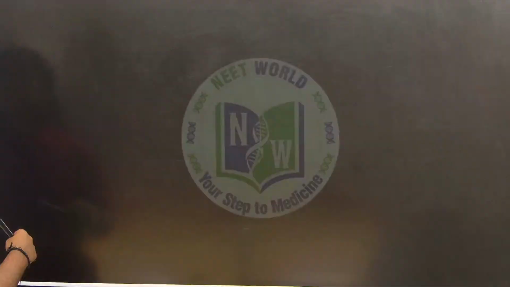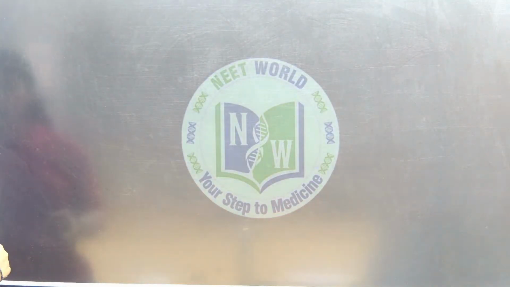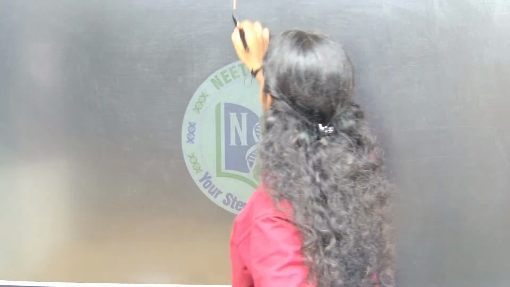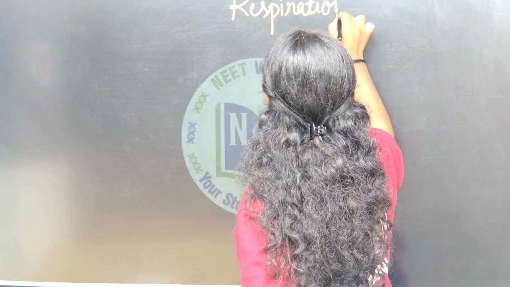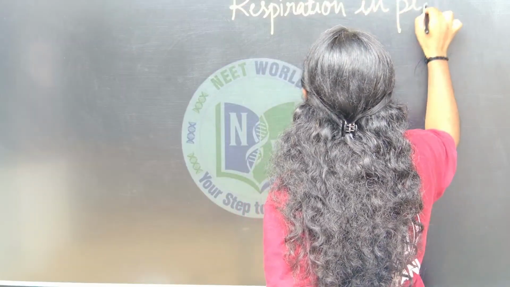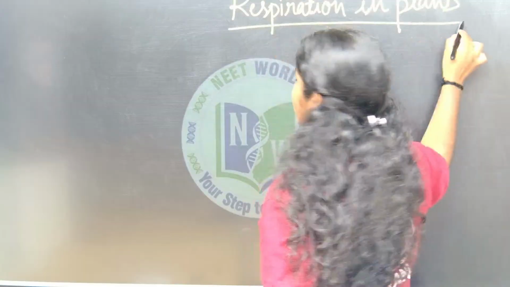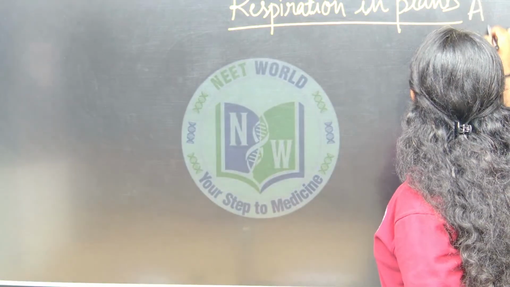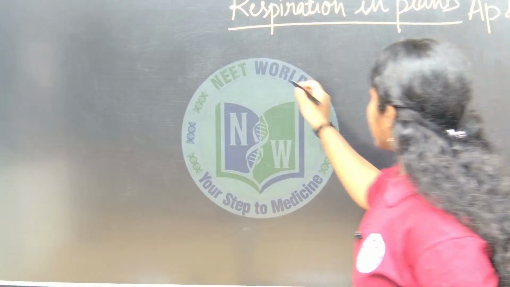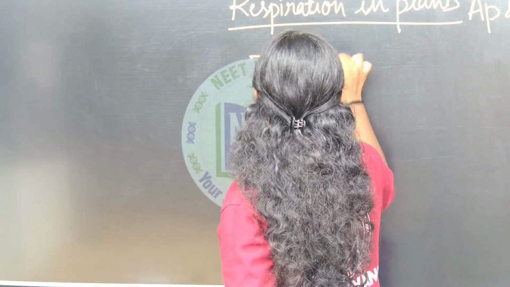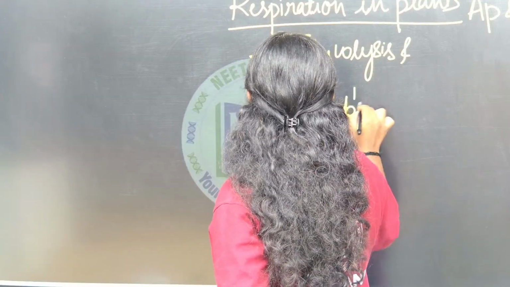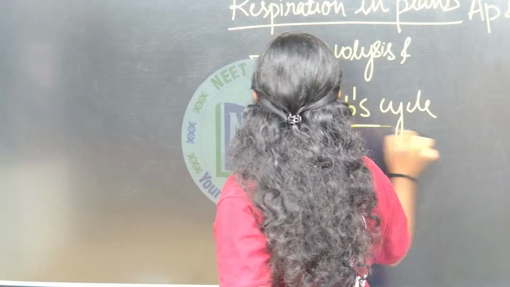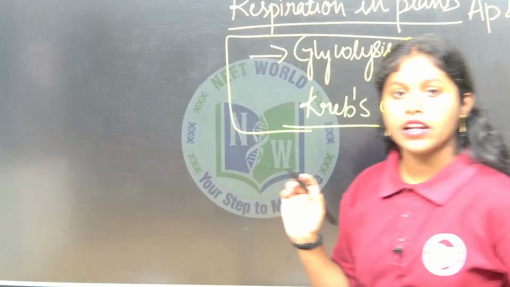Let's discuss respiration in plants from the second year Botany. What is respiration in plants? It is the fifth chapter in your IPE. These are repeated questions, mostly coming for both AP and TS. The questions named glycolysis and Krebs cycle are the most repeated questions in your IPE, in the long answer type of questions.